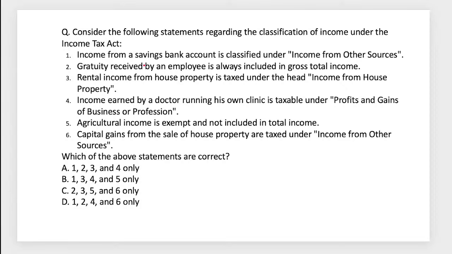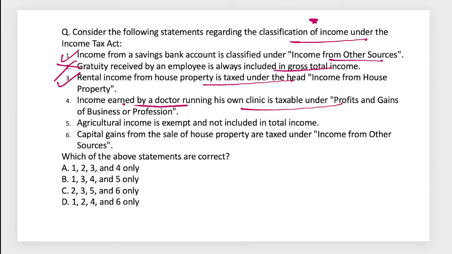So the classification of income under the income tax heads: the first one, income from savings accounts, is classified as income from other sources. Gratuity received by employees is always included? No, that is excluded. Rental income is income from house property. Income earned by doctors is profit and gains from business and profession.